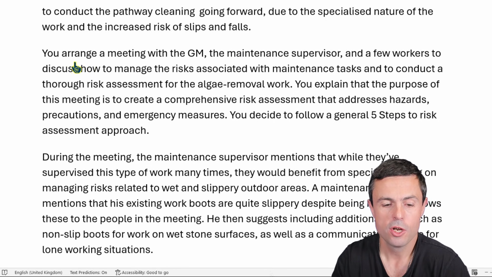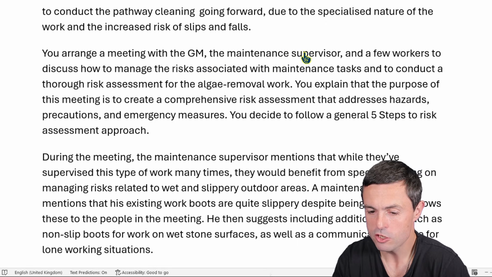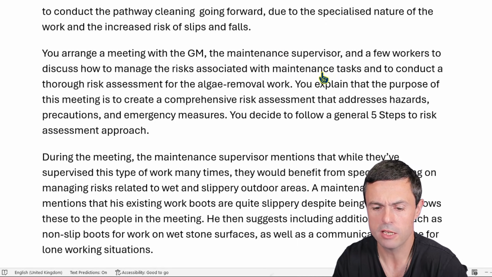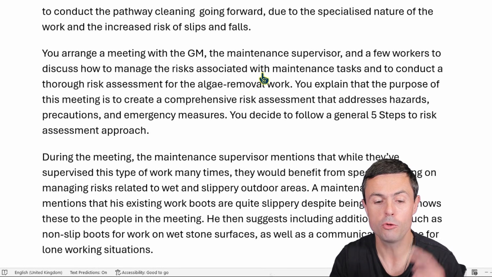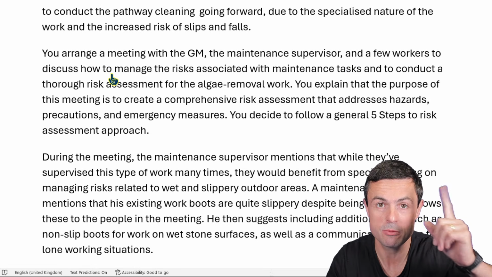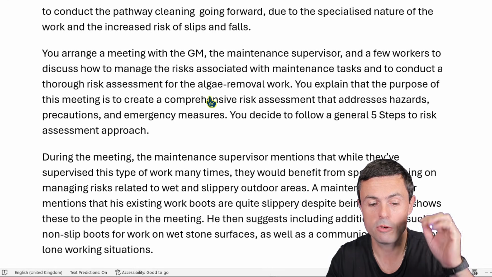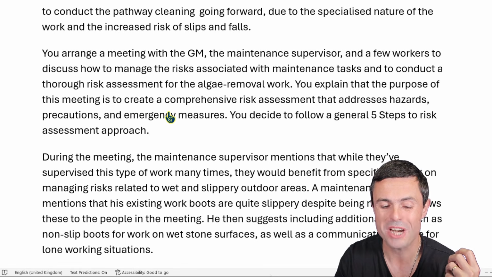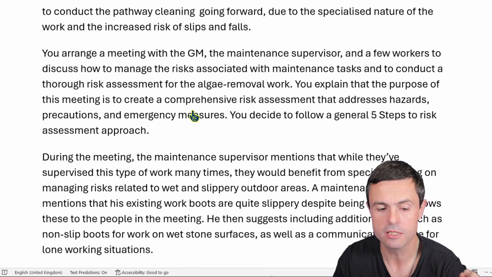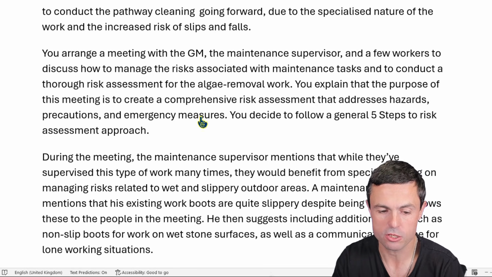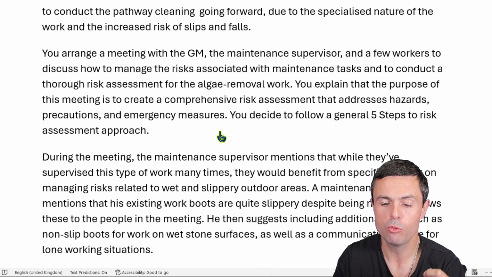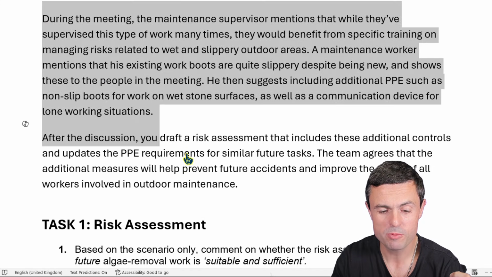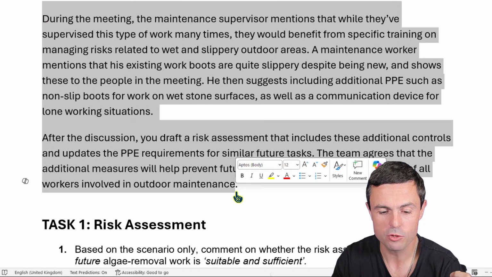slips and falls. You arrange a meeting with the GM, the maintenance supervisor, and a few workers to discuss how to manage the risks associated with the maintenance tasks and to conduct a thorough risk assessment, and it's this risk assessment that we're asking about, thorough risk assessment of the algae removal work. You explain that the purpose of this meeting is to create a comprehensive risk assessment that addresses hazards, precautions, and emergency measures. You decide to follow a general 5 steps to risk assessment approach. During the meeting, okay, so it's pretty much this bit here which the question is focused on.